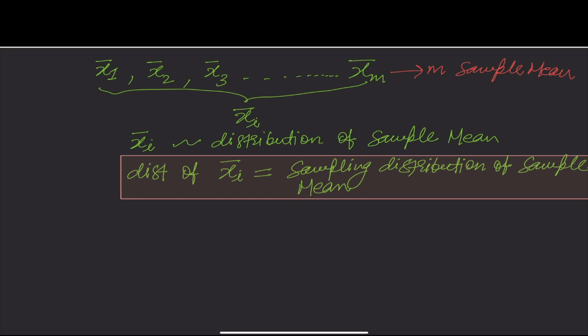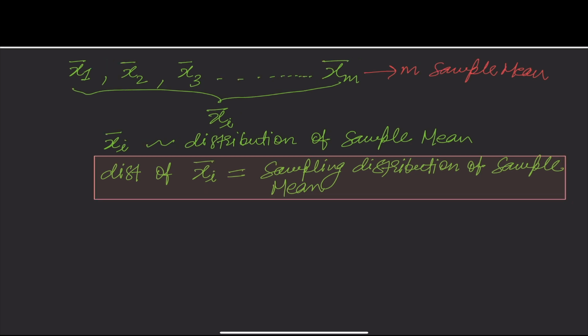So by now you might have guessed why I have explained all this, so as to set the stage for the central limit theorem. Now let's understand the central limit theorem, which is very fundamental and probably one of the most beautiful ideas in the whole of statistics and mathematics.